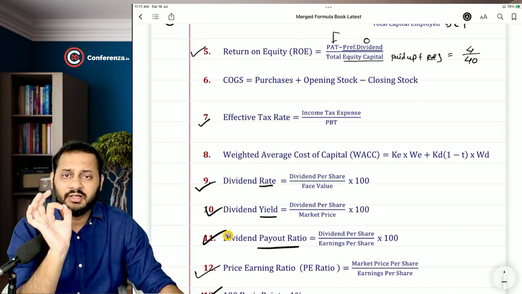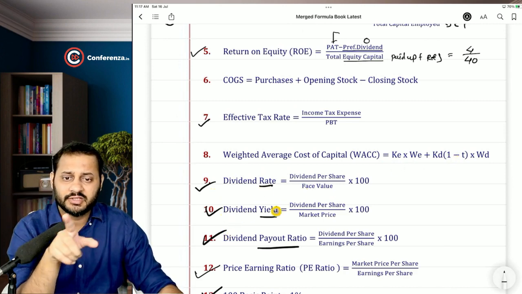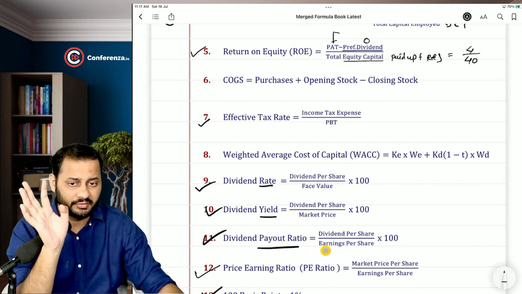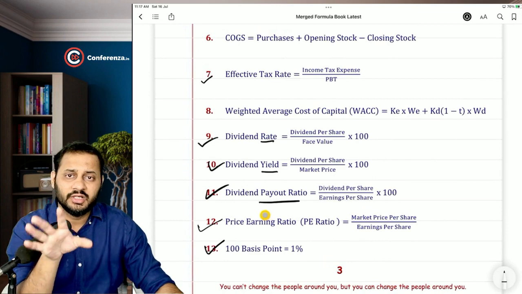Dividend rate, dividend yield, and dividend payout ratio. Rate is applied on the face value, yield is applied on the market price, payout ratio is applied on the earning per share, that we learned. Okay, price earning ratio is also an easy topic.